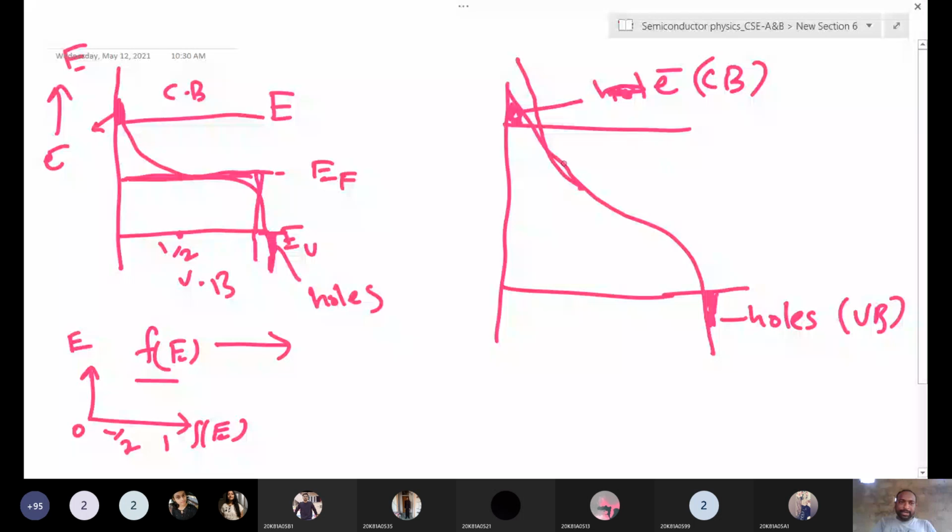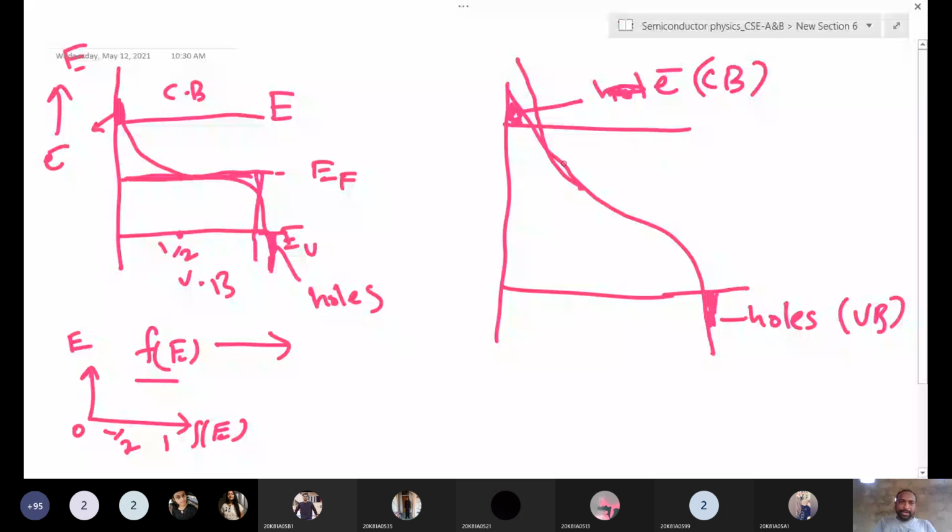In an intrinsic semiconductor, we can increase the conductivity only by increasing the temperature. If you increase the temperature, more number of holes are created in the valence band, and an equal number of electrons are created in the conduction band.